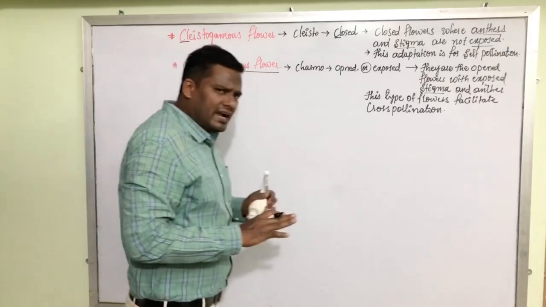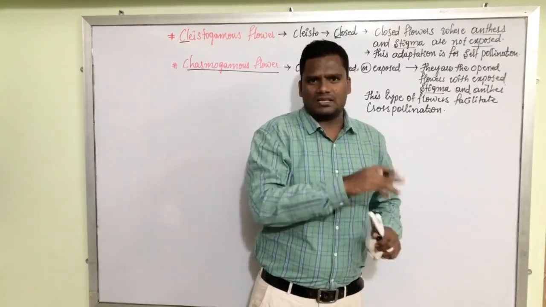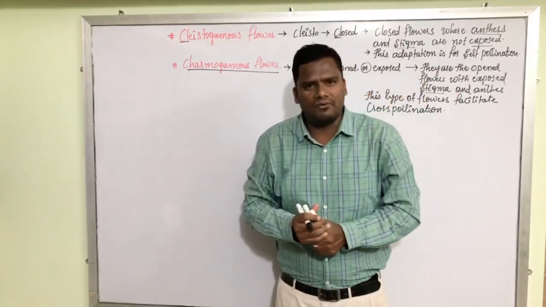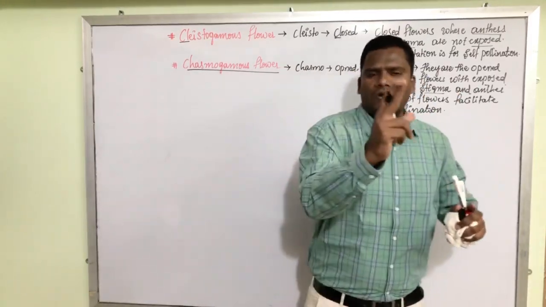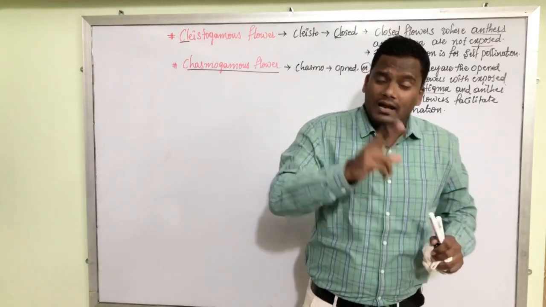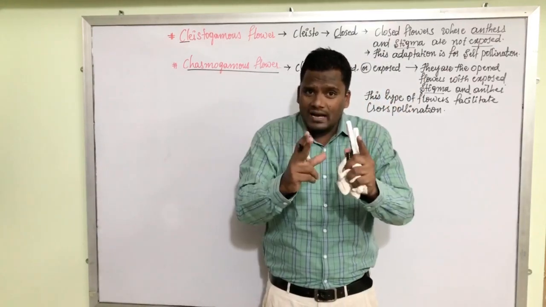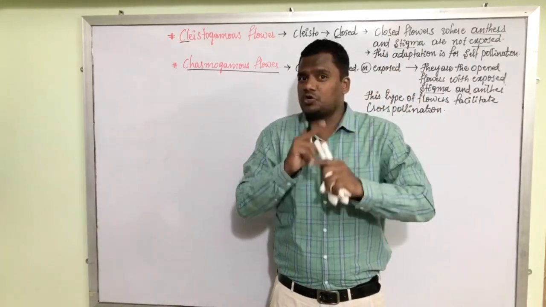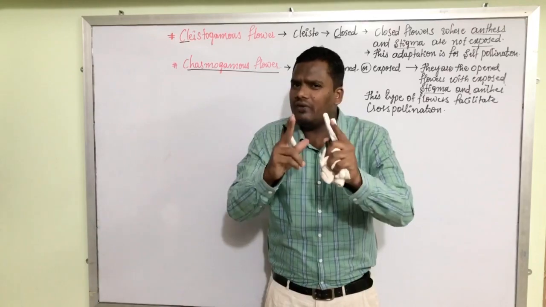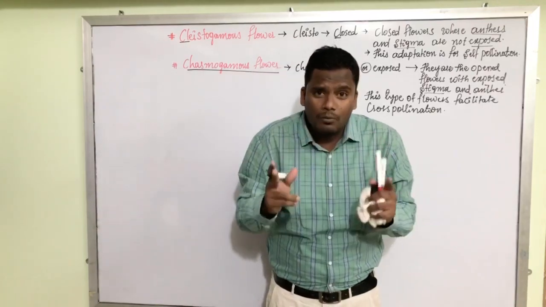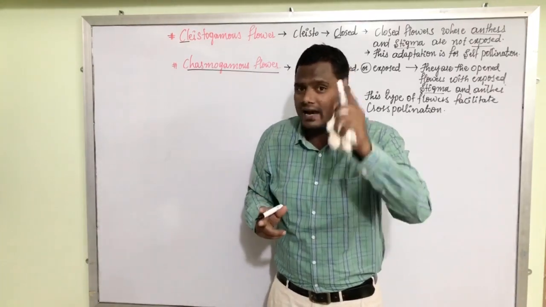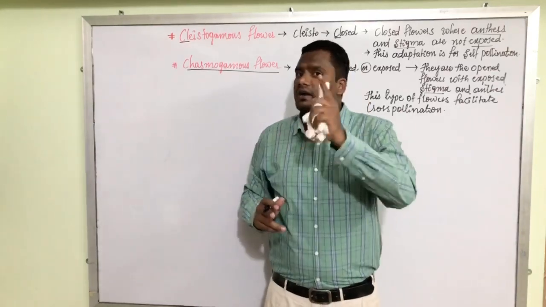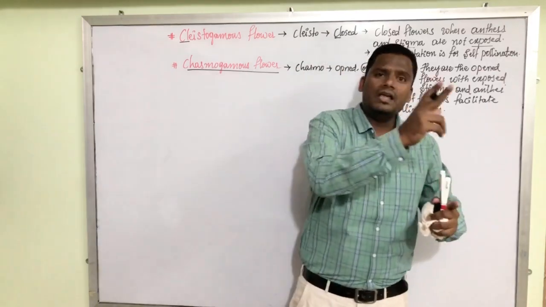Now, after understanding the two types of flowers, clistogamous and chasmogamous, let us recall the thing. What is pollination, my dear friends? Pollination means transfer of pollen grains from anther to the stigma. Now the question arises whether the pollen grains are motile or non-motile. Pollen grains in angiospermic plants are always non-motile. If they are non-motile, that means they require a carrier for transportation, a vehicle for transportation from anther to the stigma.